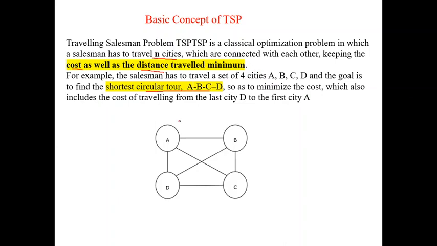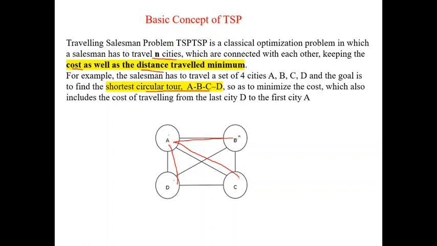Consider this small example. Every city is connected with every other city. For example, if he is starting from A, there is a route from A to B, in the same way there is a route from A to C, and there is a route from A to D. From every city there is a direct connection with every other city. If he has started at A, he needs to visit B, C, D, and at last he should come back to A. Then you call it circular traveling.